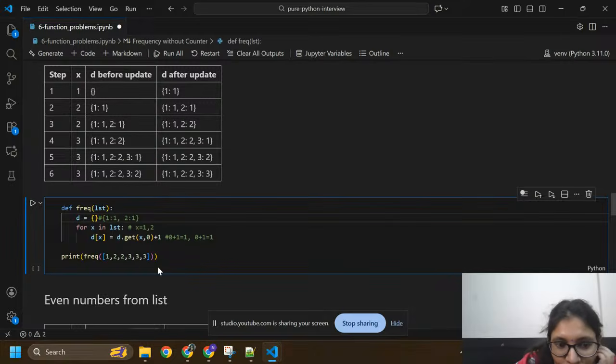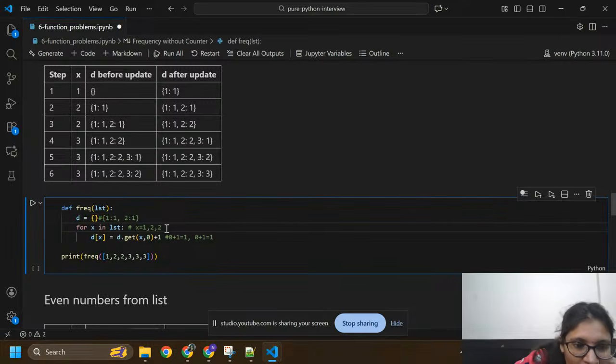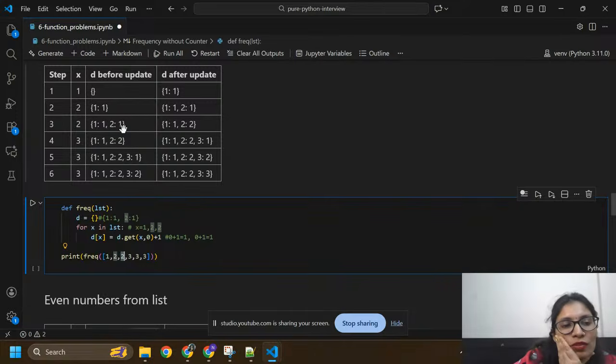Now again I'm going to take x equals to 2. This element, this is 2. Previously I have its count, 1 colon 1 and 2 colon 1 inside the dictionary. Now again I'm going to check, is there any x equals to 2 present here inside this?